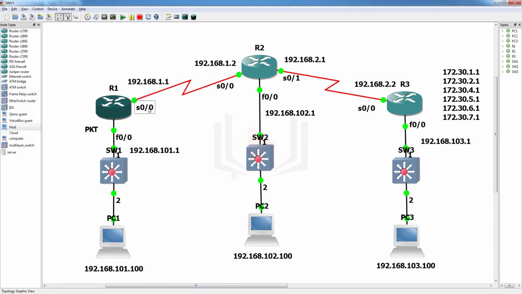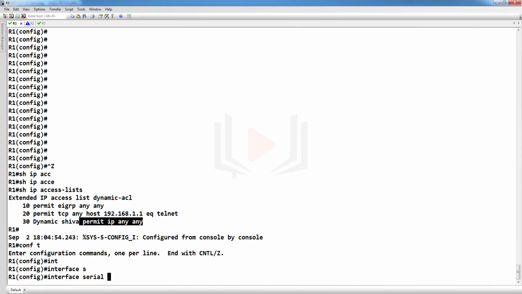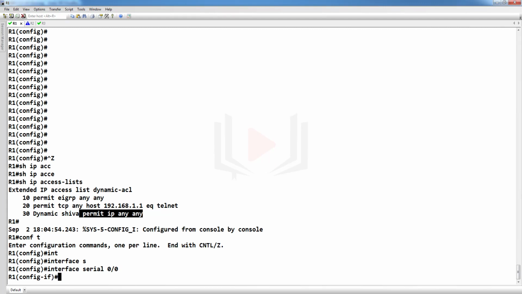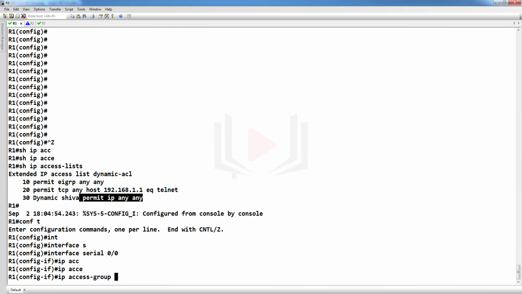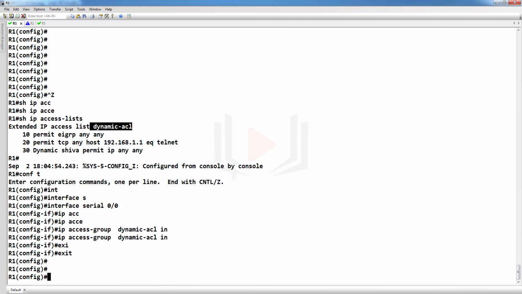We have to apply it at interface serial 0/0: conf t, interface serial 0/0, ip access-group dynamic ACL in. Now do show history.